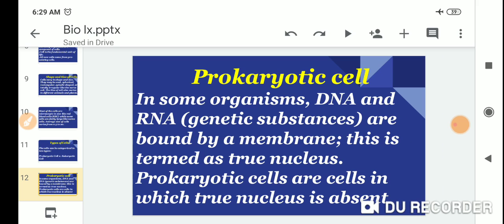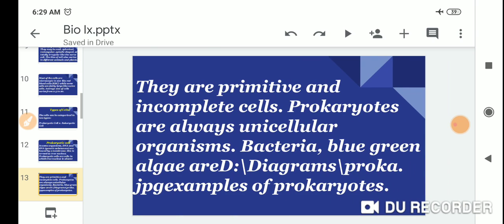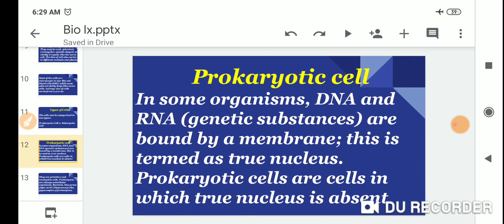Prokaryotic cells. In some organisms, the genetic materials DNA, deoxyribonucleic acid, and RNA, ribonucleic acid, are bound by a membrane.